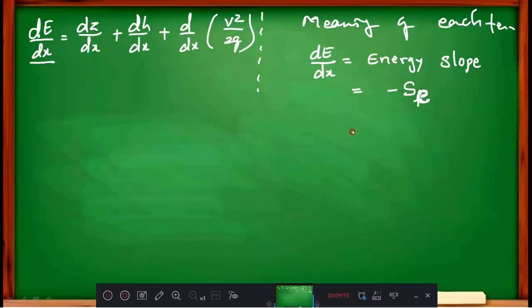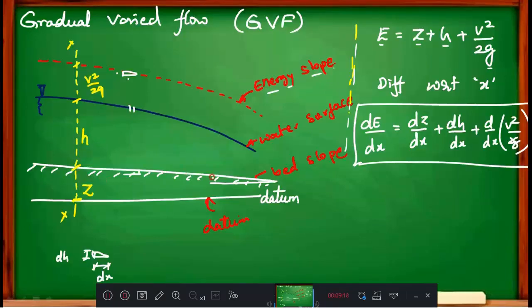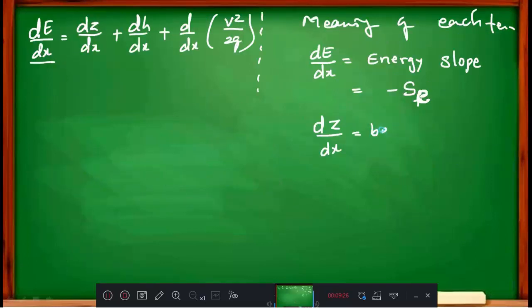The second term is what? dz by dx. dz by dx is the bed slope, because here the depth is h and this z is varying with respect to x. Therefore, I will call it the bed slope. I will denote it as minus S naught. Why minus? Again, the bed is decreasing as the length increases.